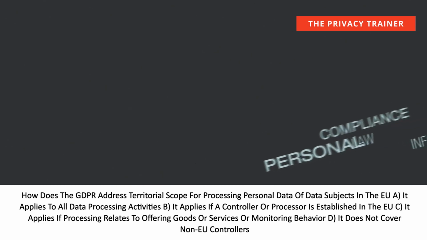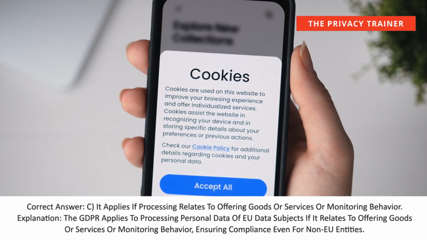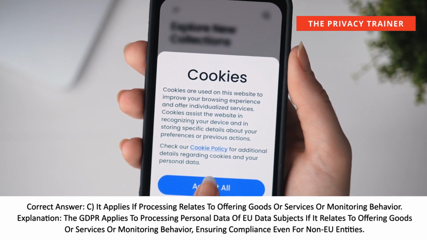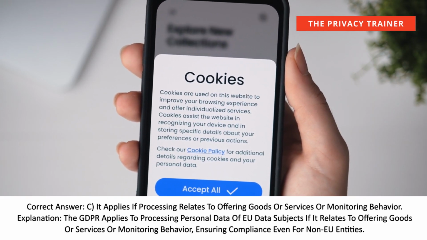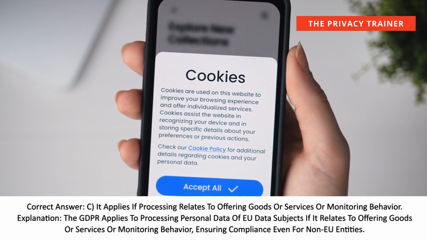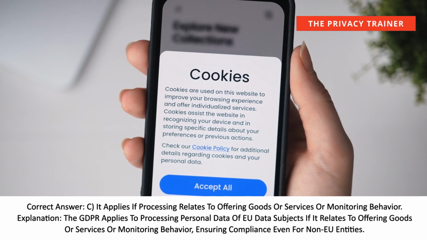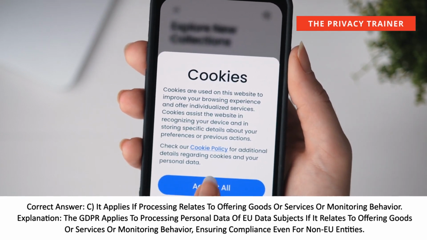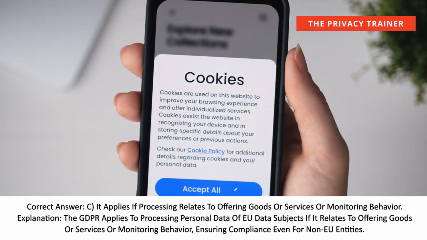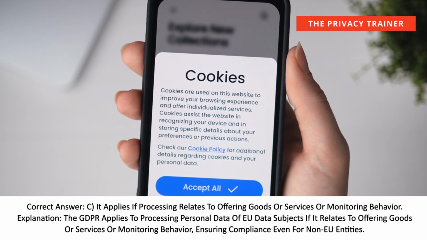D. It does not cover non-EU controllers. Correct answer, C. It applies if processing relates to offering goods or services or monitoring behavior. Explanation: The GDPR applies to processing personal data of EU data subjects if it relates to offering goods or services or monitoring behavior, ensuring compliance even for non-EU entities.